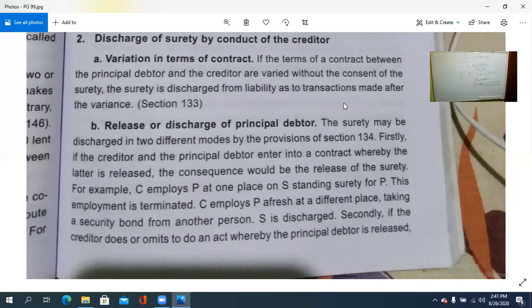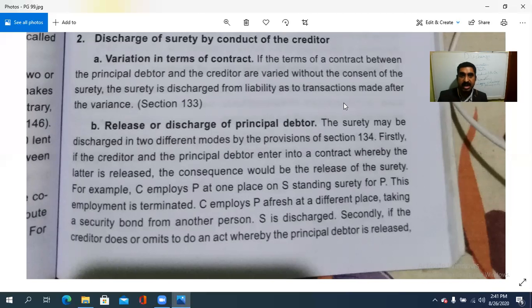If the terms of a contract between the principal debtor and the creditor are varied without the consent of the surety, means alteration should be done there. Without the consent of the surety, then surety is discharged from liability as to a transaction made after the variance. ആ ചേഞ്ചസ് നടത്തിയതിനു ശേഷം surety will not be responsible for any such liabilities. അങ്ങനെയുള്ള liability അല്ലെ ട്രാൻസാക്ഷന് he is not responsible, because without the consent of the surety this is done.